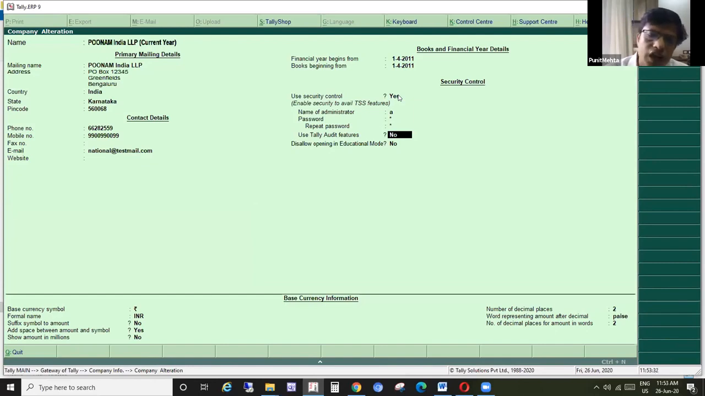This will keep track of the editing of vouchers. We can come again later to how to use this Tally audit features and what the important aspects of it are. But the other aspect that I was talking about, the data movement, is that you can disallow opening in educational mode. If you set this as yes, then even if another person takes the data and tries to open it in educational mode, they may not be able to open it.